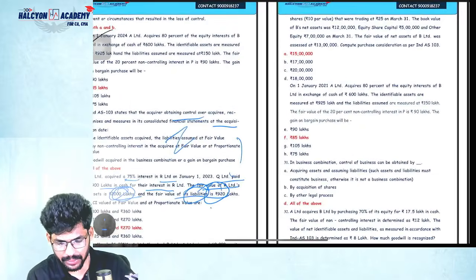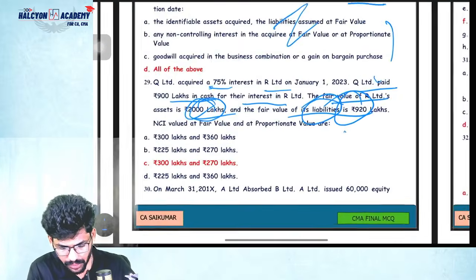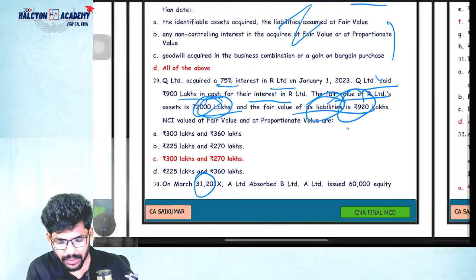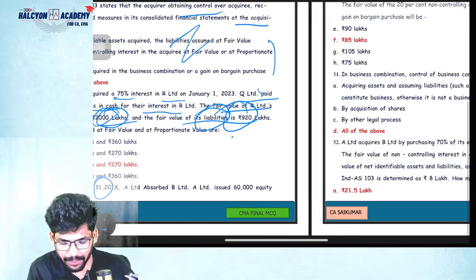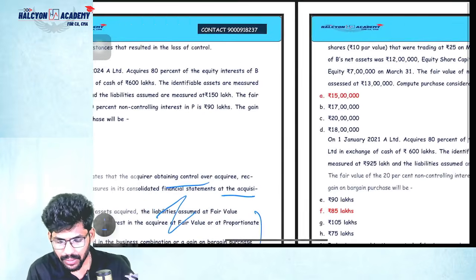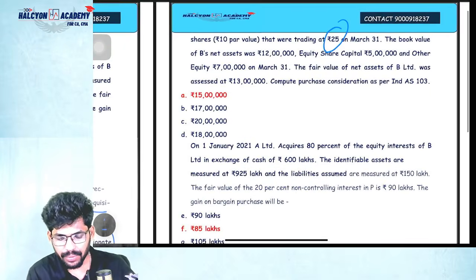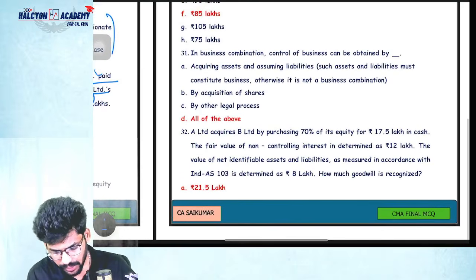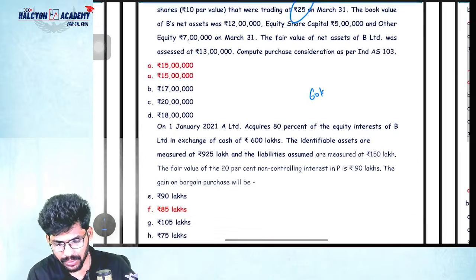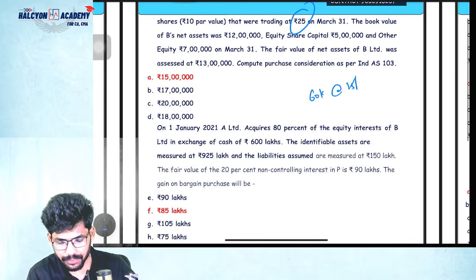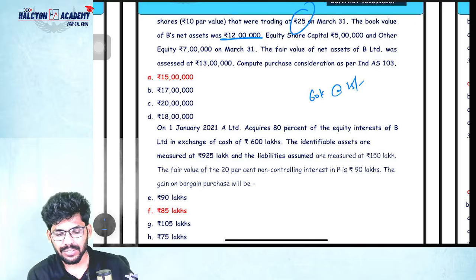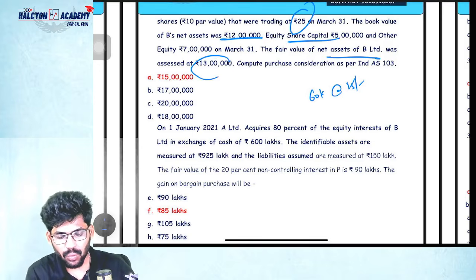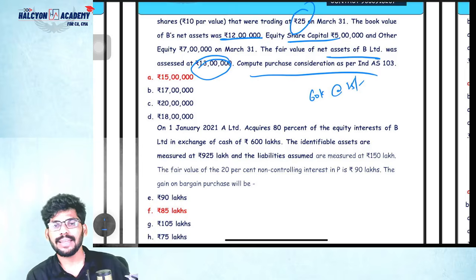Question number 30. This is also a basic question. On 31st March, A Limited absorbed B Limited. A Limited issued 60,000 equity shares that were trading at 25. The book value of B's net assets is 12 lakhs, equity share capital 5 lakhs plus other equity 7 lakhs. On March 31st, the fair value of net assets of B Limited was 13 lakhs. Compute purchase consideration as per Ind AS 103.